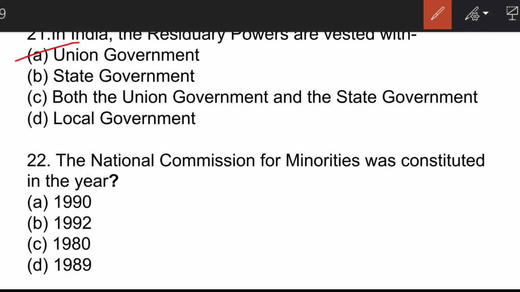The next question is, the National Commission for Minorities was constituted in the year? The correct answer is option B. The National Commission for Minority is a statutory body. The term minority has not been defined in the Constitution. However, there are 5 religious minority communities in our country. They are Sikh, Muslim, Christian, Parsis, and Buddhist.